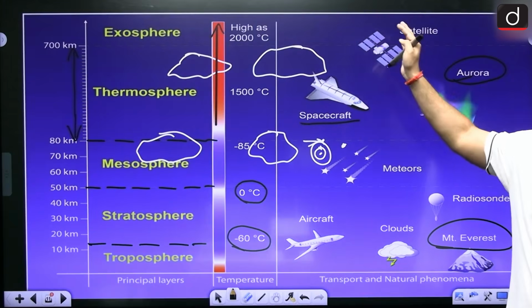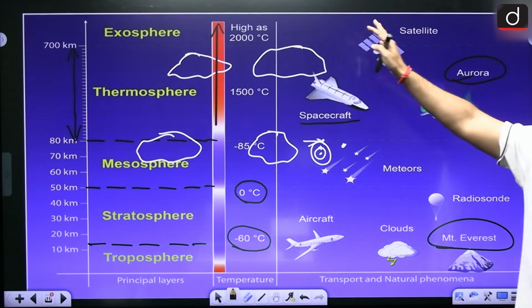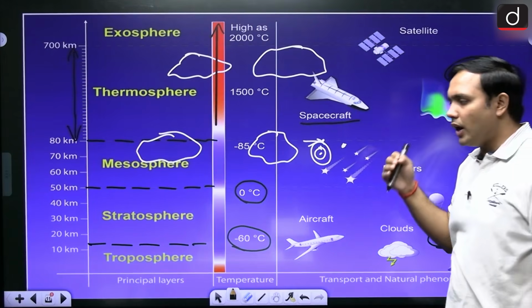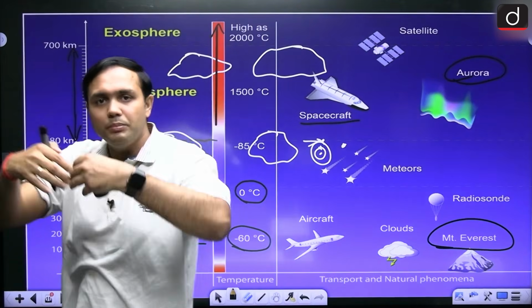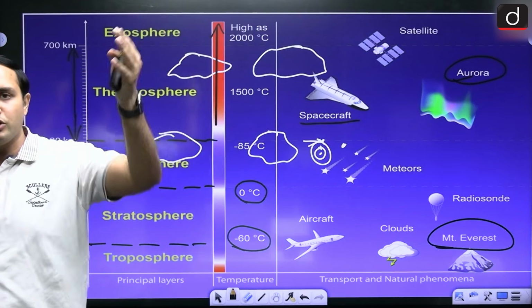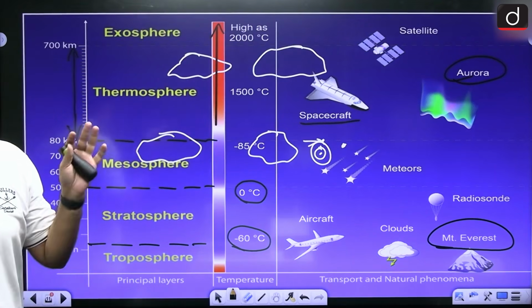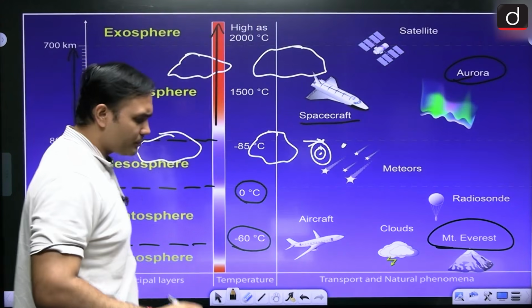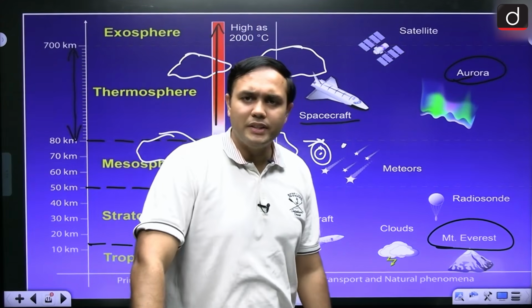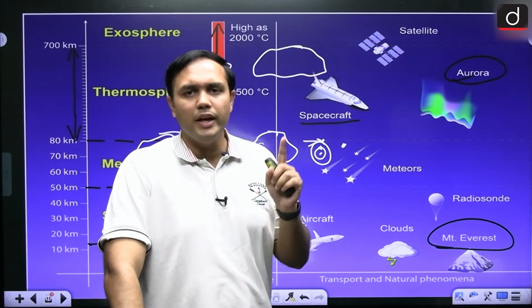So artificial satellites are found in this particular area, right? It is also allowing the particles to escape the gravity, the gravitational pull of the earth, right? So these are some of the basic aspects regarding the layers of the atmosphere.